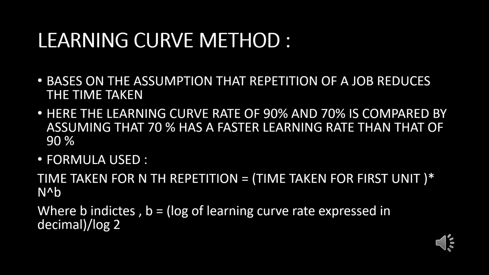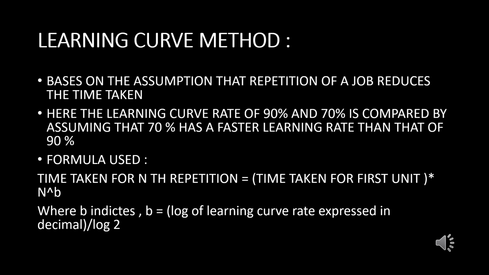The learning curve rate generally tells us about the proportion or percentage of time required by the worker to complete the next job as compared to the initial job.